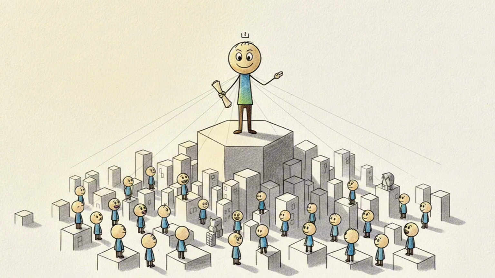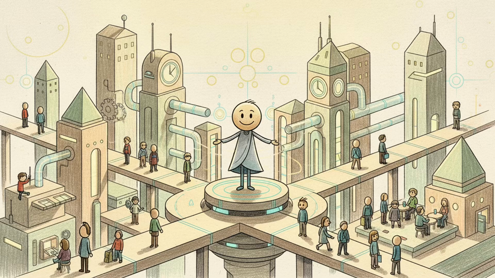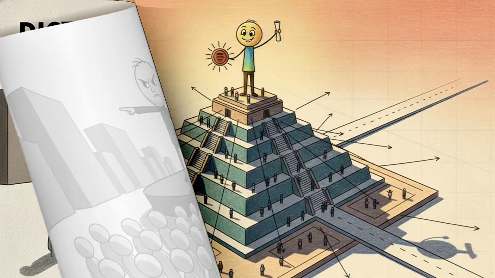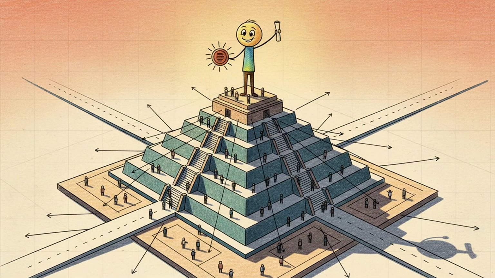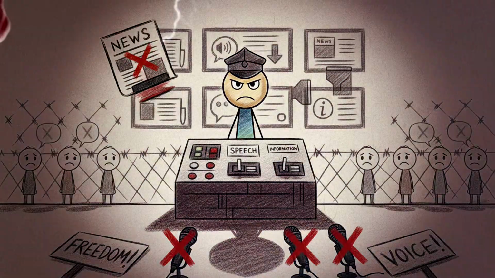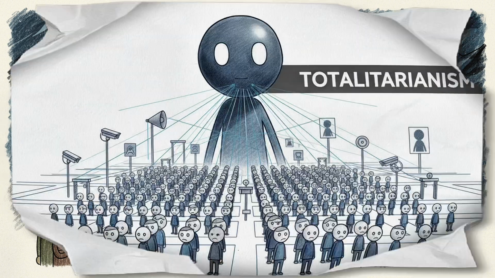Autocracy. An autocracy is when one person holds supreme power. The leader's decisions are rarely challenged. Autocracies can sometimes provide stability, but they also risk abuse of power. Dictatorship. A dictatorship is a form of autocracy where one leader holds absolute authority. Dictators often restrict political opposition and control media. Historically, dictatorships have emerged during crises or instability.